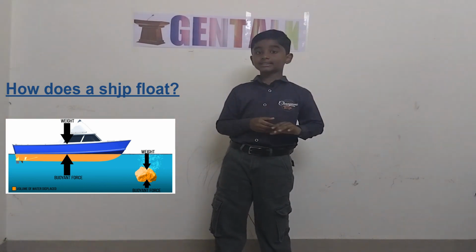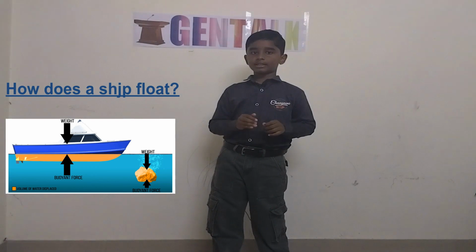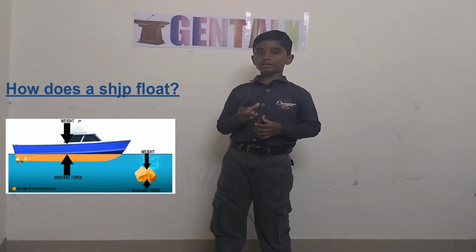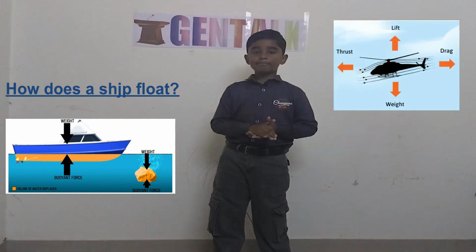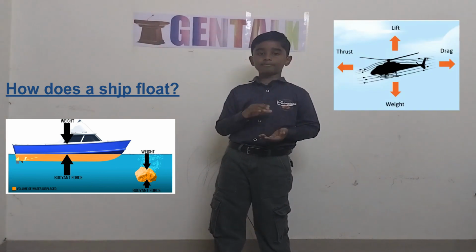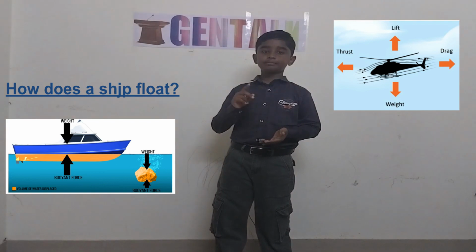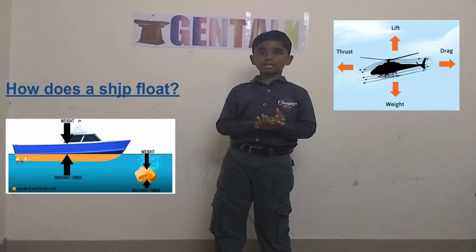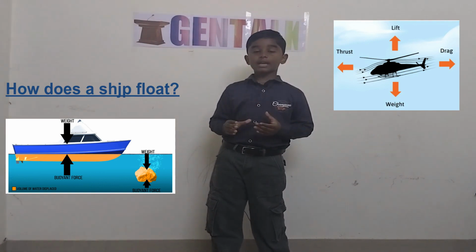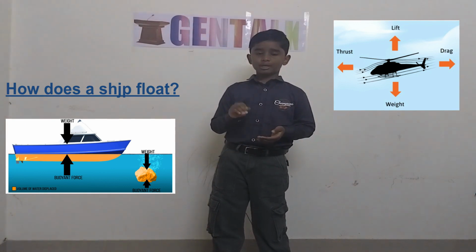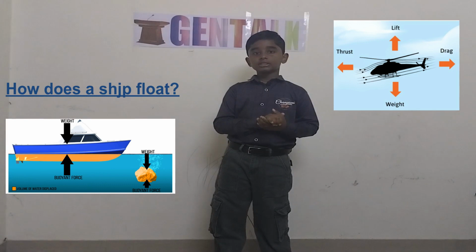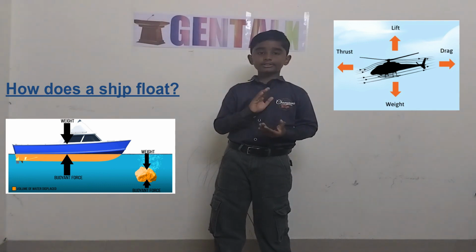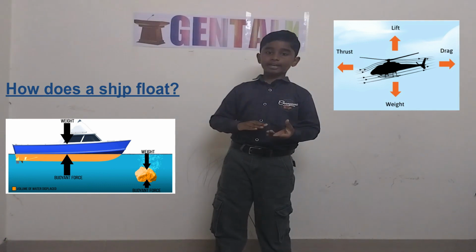Now, we'll again see about another flying object. This object is known as a helicopter. Everybody knows a helicopter. A helicopter works on the principles named thrust and gravity. In these two, the helicopter's wing pushes air down so much that the air below it begins to push the helicopter up. So with thrust, we get it up, and with gravity, we bring it down.